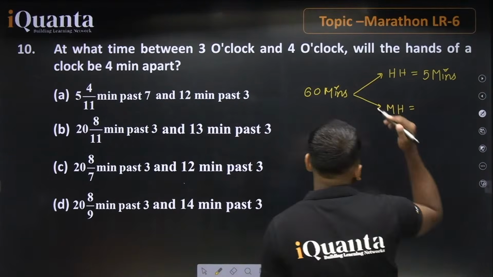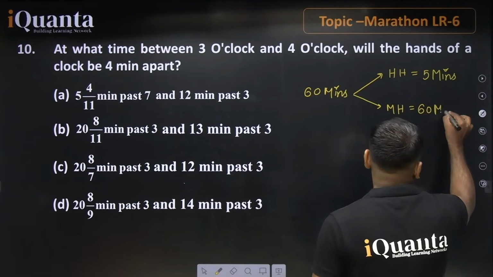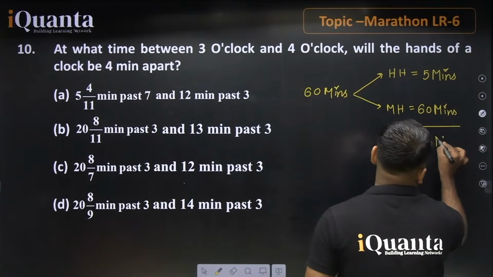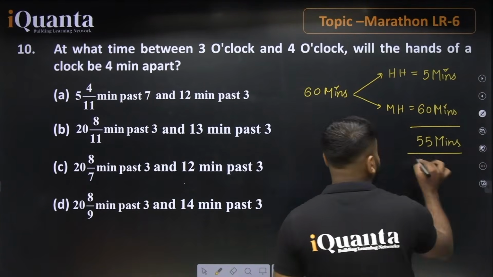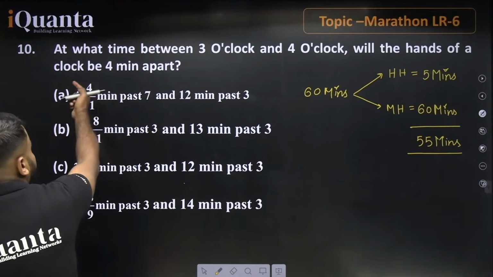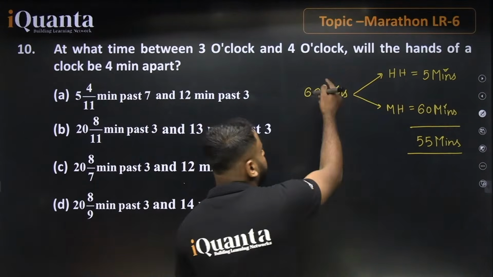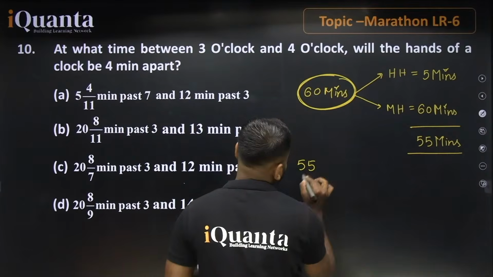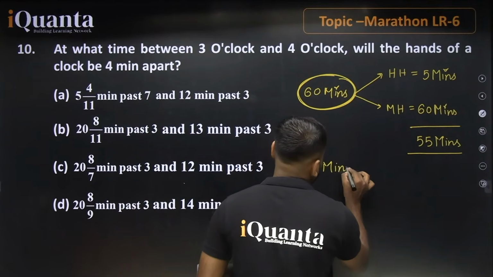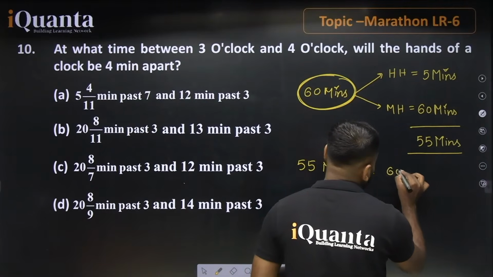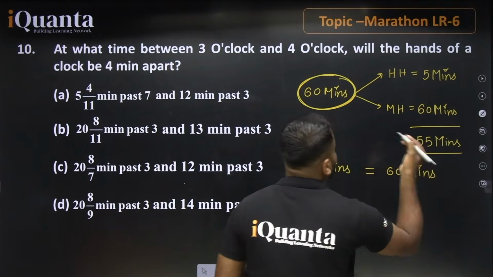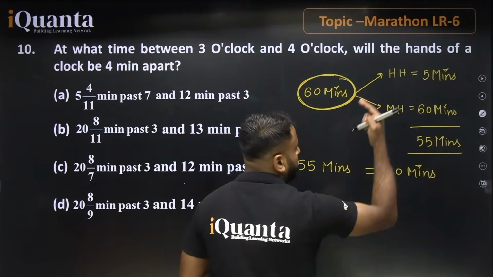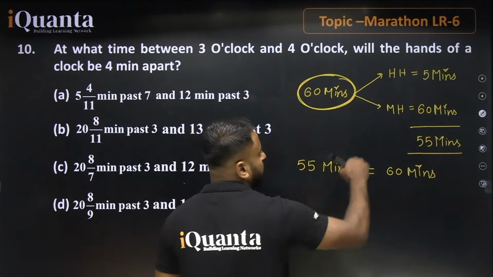But in 60 minutes, the minute hand is traveling 60 minutes, right? So what is the difference? The difference between these two is 55 minutes. As the statement says, the hands should be 4 minutes apart. But in 60 minutes, the difference is 55 minutes. So we can say the difference between the hour hand and the minute hand is 55 minutes in 60 minutes. In 1 hour, there is a difference of only 55 minutes between these two hands.